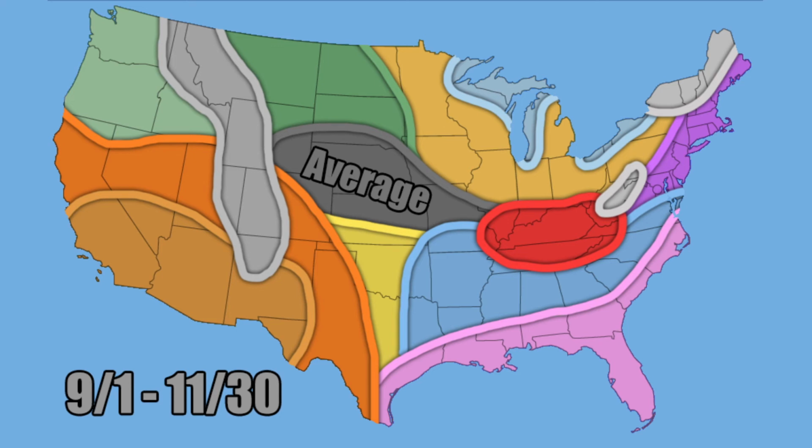Here is your average region. This is where it's going to be pretty much average over much of the fall. Average temperatures, average precipitation, really nothing too notable over this region.